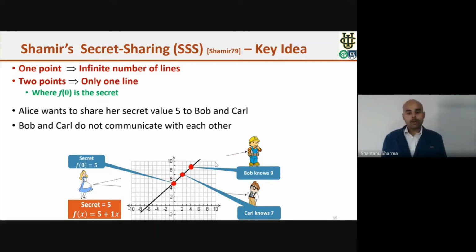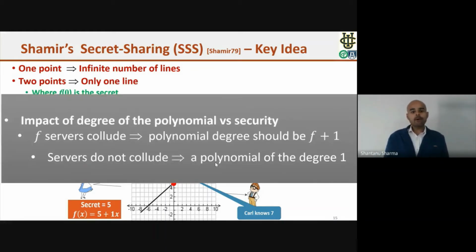However, whenever Alice wants to reconstruct the secret value, she can just download the values back, perform the Lagrange interpolation, and get the value 5 back. So this is the high-level idea of the Shamir secret sharing based technique. And here is one point: if f servers will collude, then we need to select a polynomial of degree more than f. However, if none of the servers will collude, then a polynomial of degree 1 is enough.